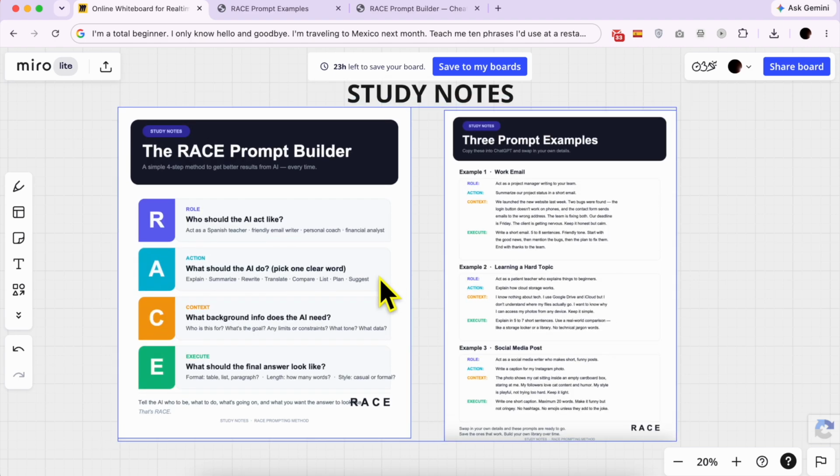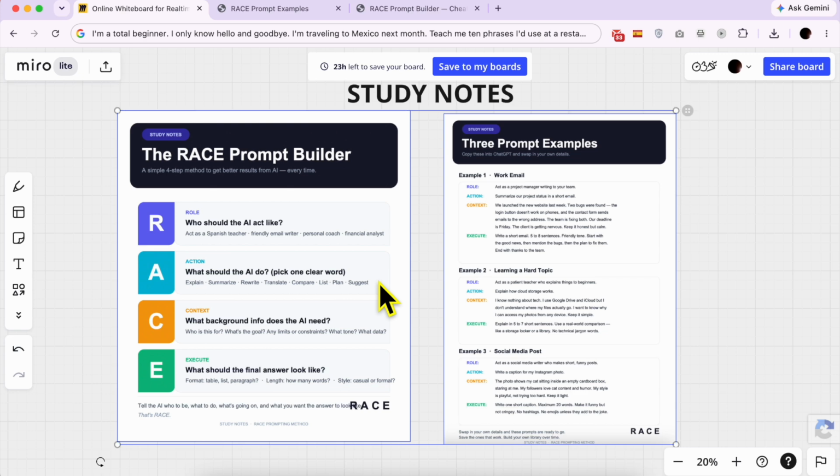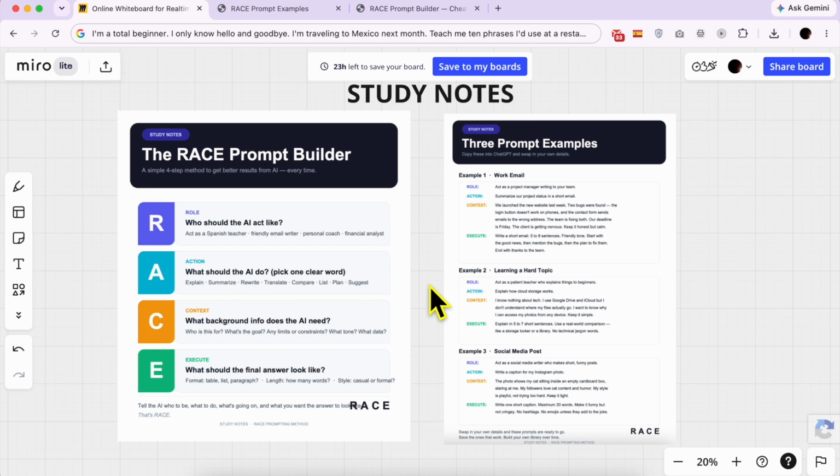You'll see the RACE cheat sheet with the 3 full prompt examples you can use right now. Pause the video and screenshot them.